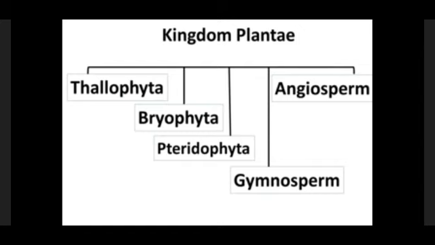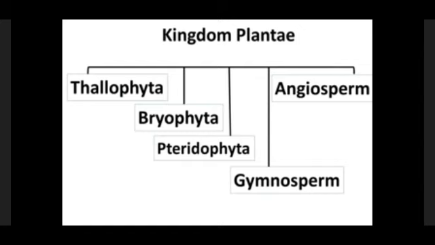They have root, stem, leaves, fruit and flowers, and they are the major plants which we see in our surroundings. Further, these plants are classified into gymnosperms and angiosperms, and angiosperms are further classified into dicots and monocots. So let us focus on the second group of plants in today's lecture, that is phanerogams.